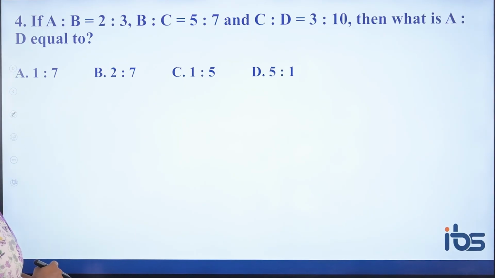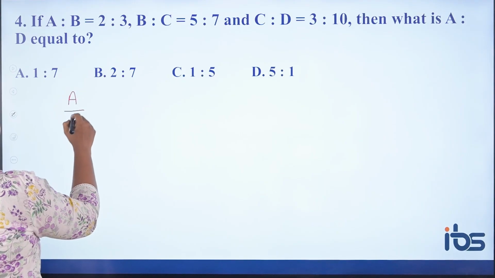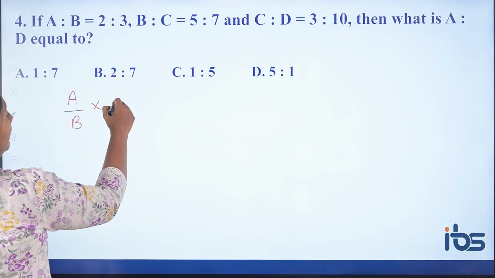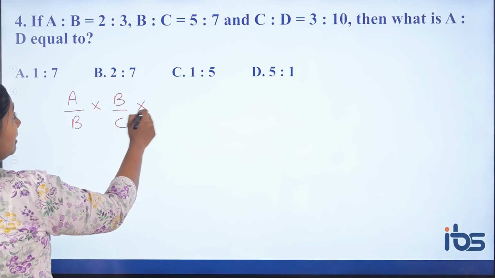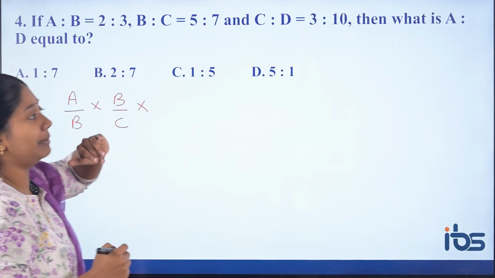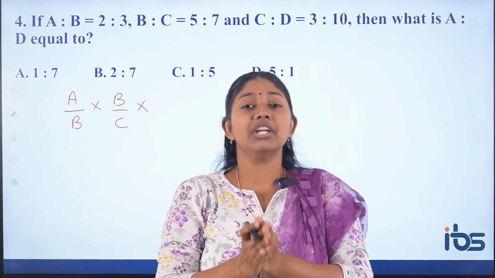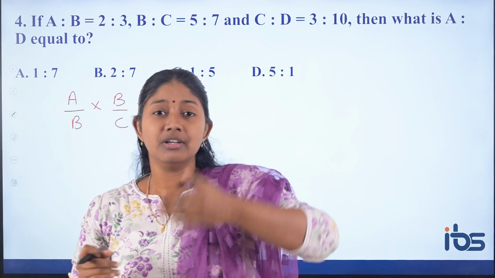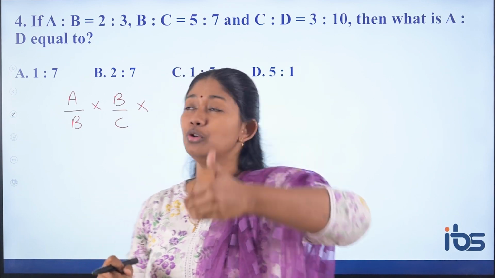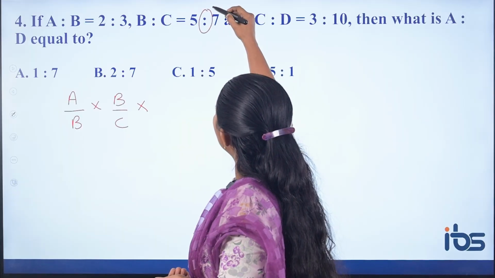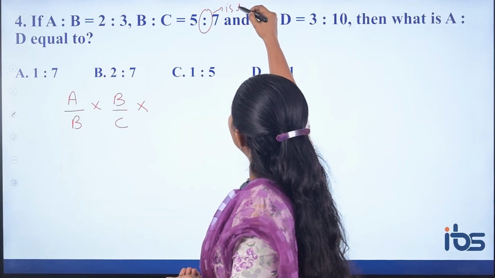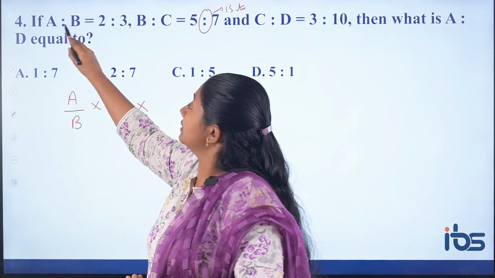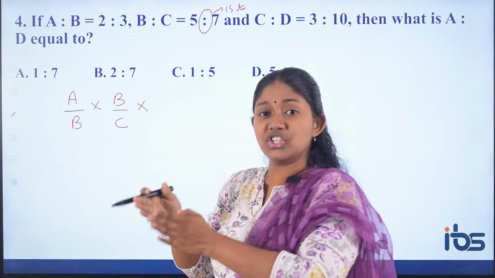So what is A is to D equal to? So you have A is to B into B is to C. You can write it in this way, A by B. As already discussed, a ratio can be converted to a fraction. So A by B is nothing but A is to B. This is nothing but the "is to" symbol. I forgot to explain that. So how will you read it? A is to B, A in relation with B.